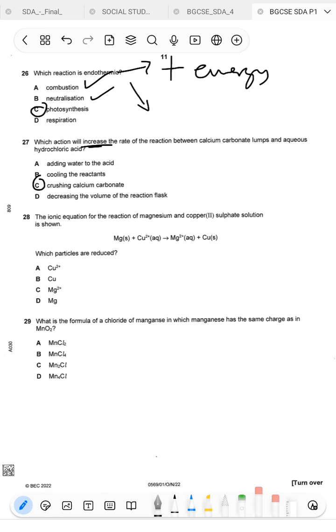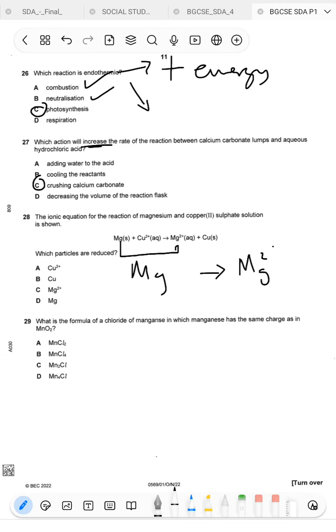Okay, let's continue. Number 28. The ionic equation for the reaction of magnesium and copper 2 sulfate solution is shown. Which particles are reduced? So let's analyze magnesium first. So magnesium, Mg, changes to